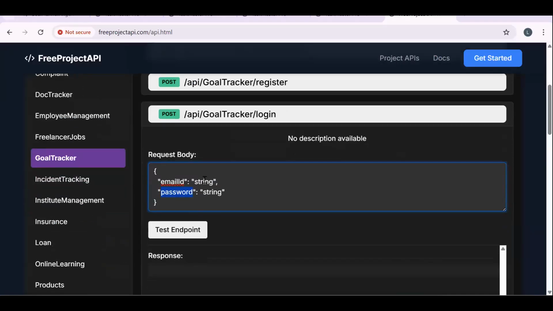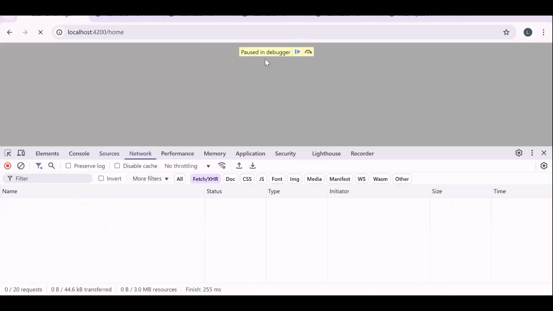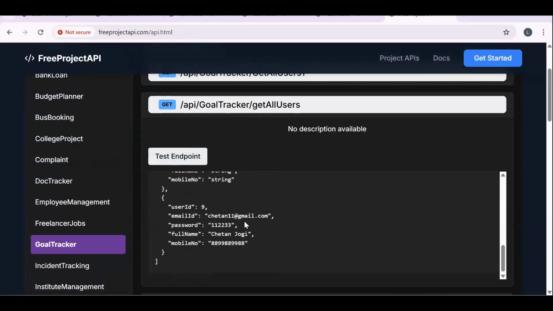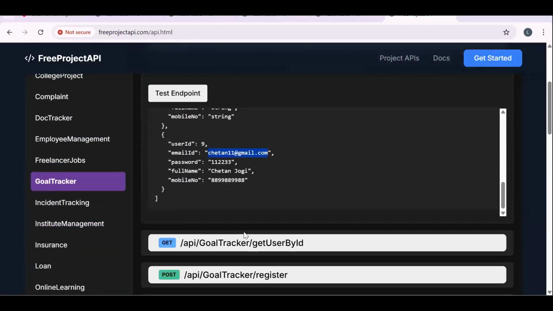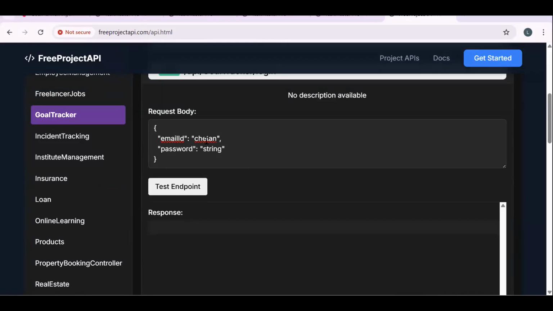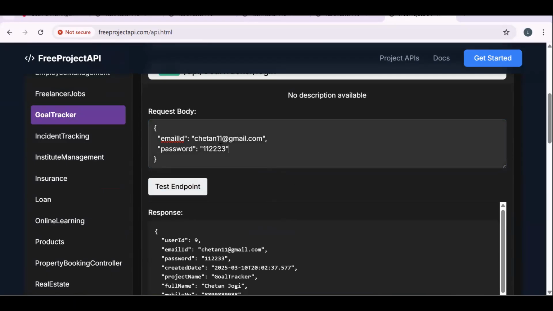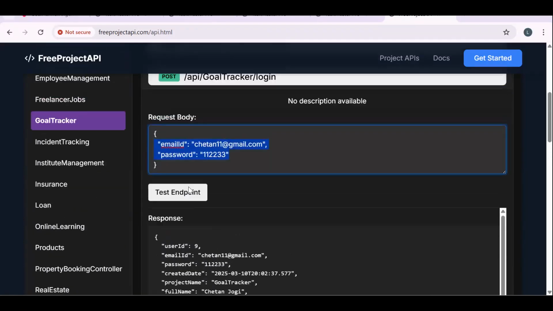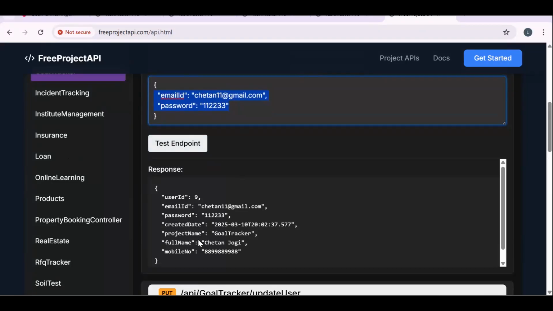Let's try the login API over here. So Chetan, what details did we send? I forgot. Let's try the get all user API and see what details we sent. Yeah, so this was the login detail. Let's try the login API if it is working. So this is my login detail. Password was 1122334455. I'm passing the wrong password. Unexpected, invalid email. Okay, so you can see invalid email is there. I think from the API side, the correct message is not coming. Yeah, so see, if you pass the correct password, you get the response, the whole object of that logged in user. Fine. Whatever we get from the login API, we are getting the whole object.